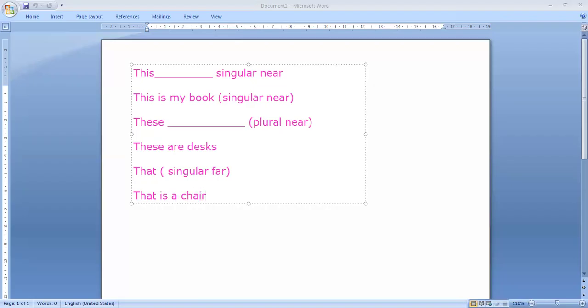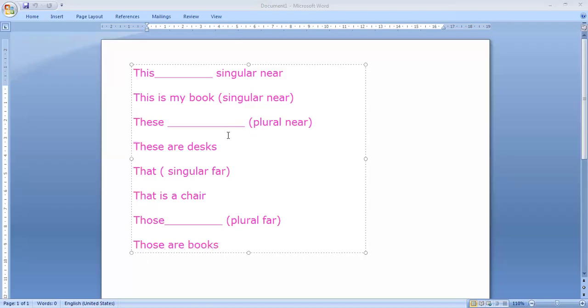Okay, let's go to plural far. It will be those. As we know, it is used for plural far. We say those are books. When you say those are books, the books are far from me, and plural. Those are books.